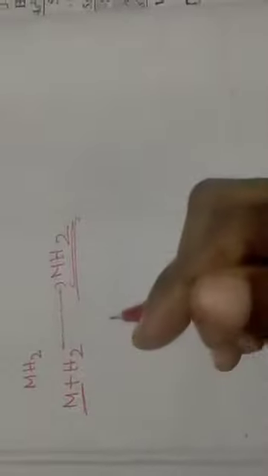Now we prepare beryllium hydride from beryllium chloride and lithium aluminium hydride. 2 moles of beryllium chloride combined with lithium aluminium hydride form 2 beryllium hydride, lithium chloride and AlCl3.